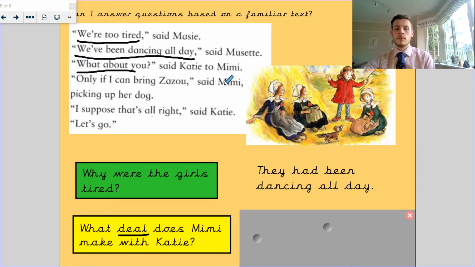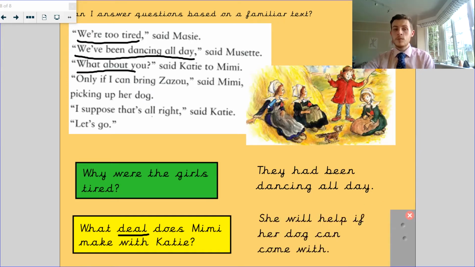"Only if I can bring Zazu," said Mimi, picking up her dog. "I suppose that's all right." So the deal that they've made is that Mimi will help only if Zazu can come with her. That's the deal that they made.